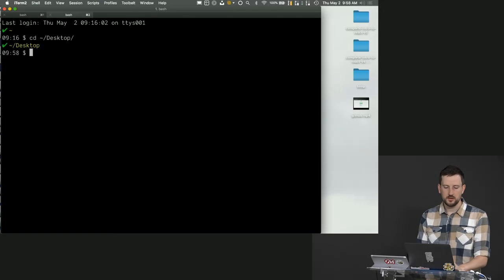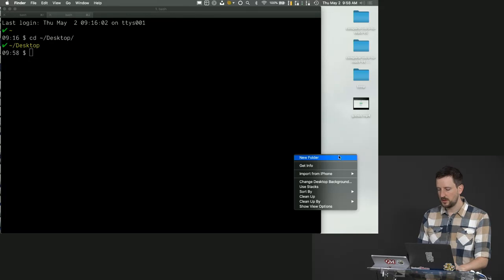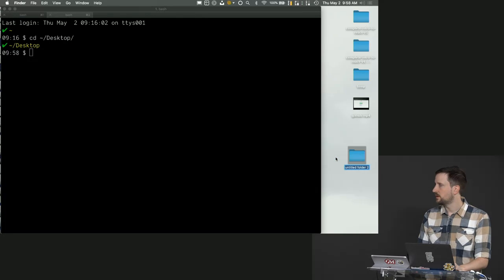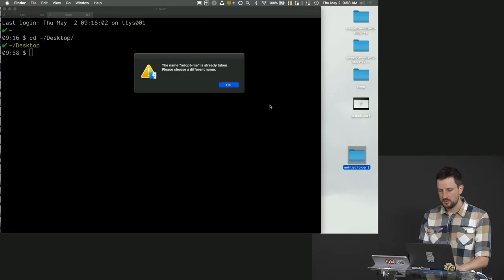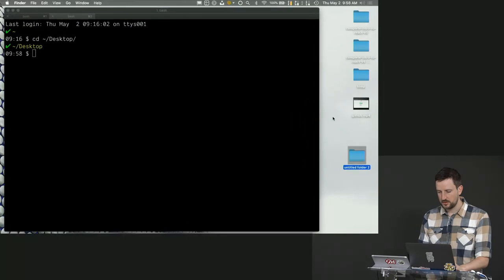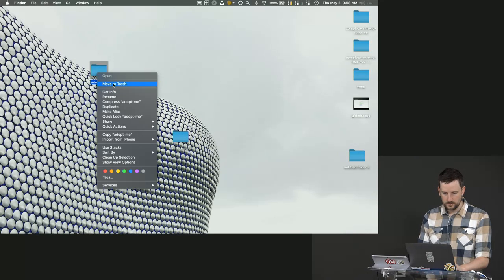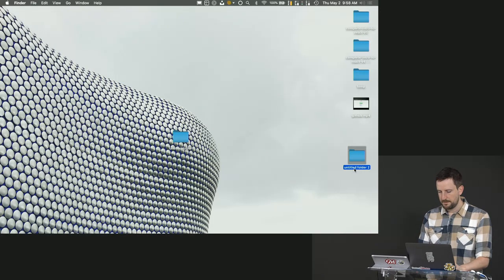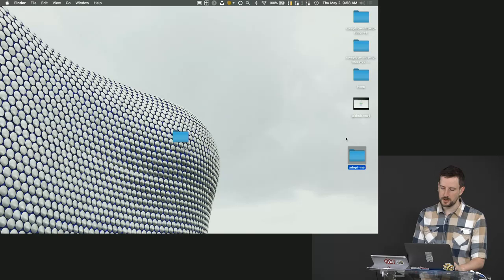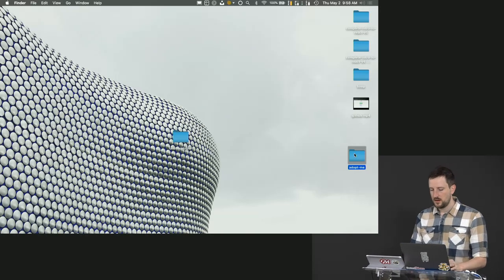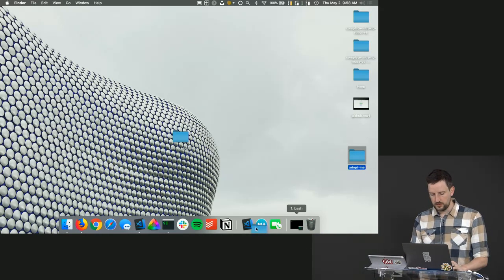Okay. So what I want you to do, I'm just going to go to my desktop, and I'm going to make a directory. Actually, we'll even just do it this way. I'll just say new folder right there, and this is going to be called the Adopt Me project. Choose a different name. Well, I'm just going to delete that one then. All right, move to trash. All right, this one is going to be called adopt-me, because that's what we're going to be building today, a pet adoption application. Okay? And then I'm going to open this with Visual Studio Code.